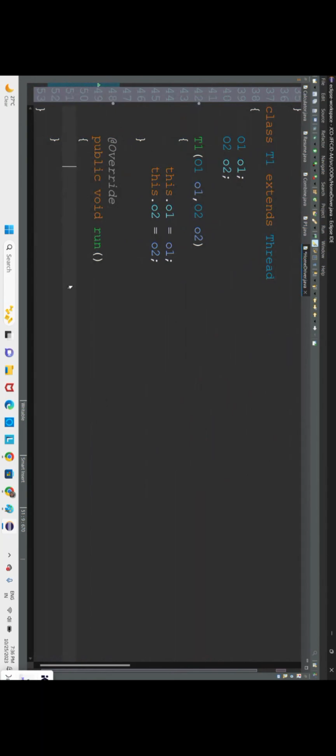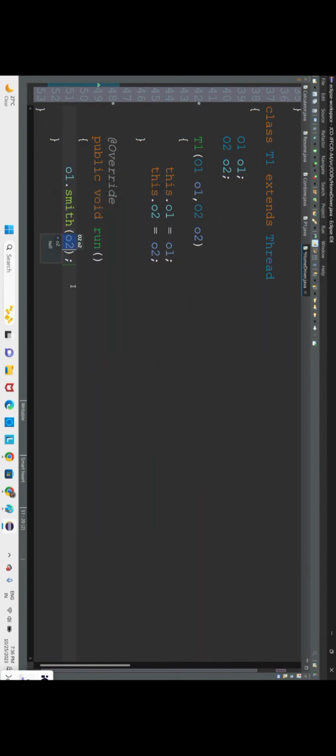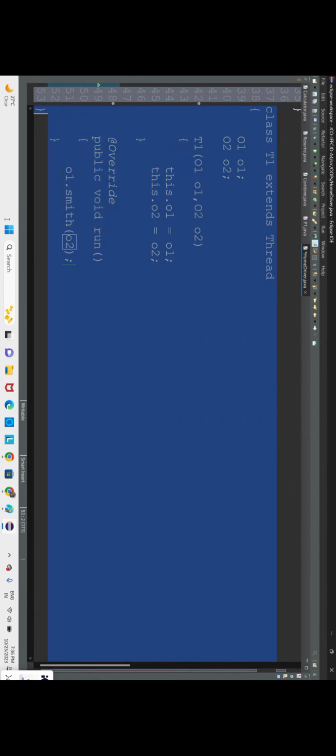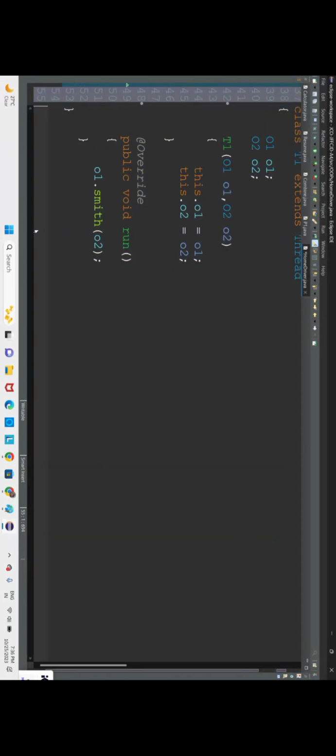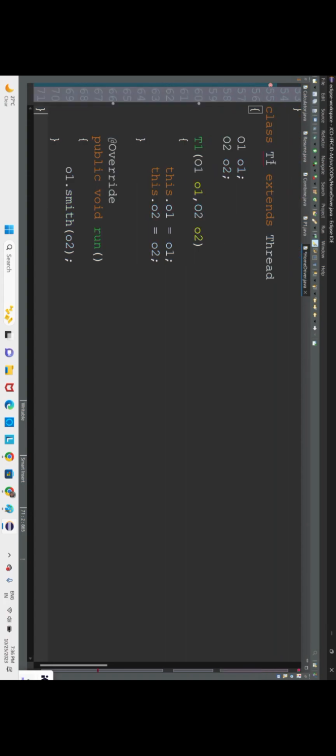Now here, O1 dot Smith method of O2. From the O1, the Smith is communicating to the other home person. Next, let us take the same thing for thread 2.